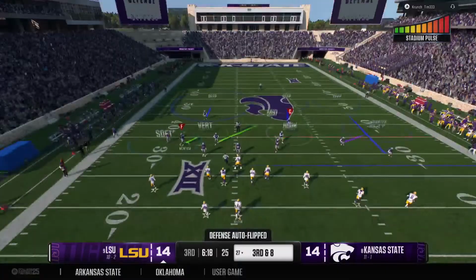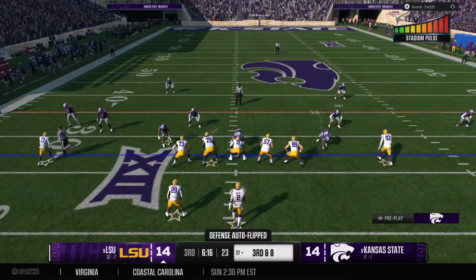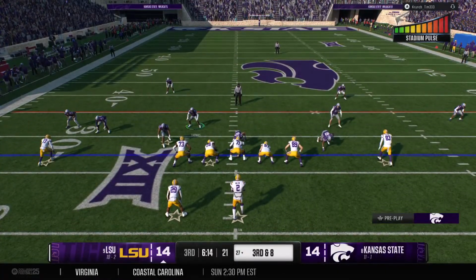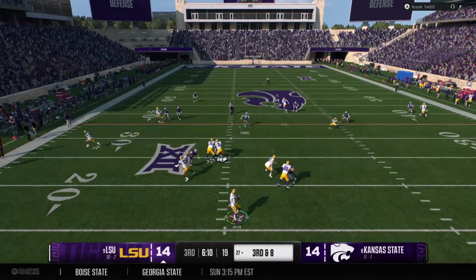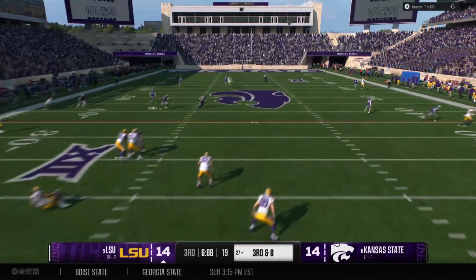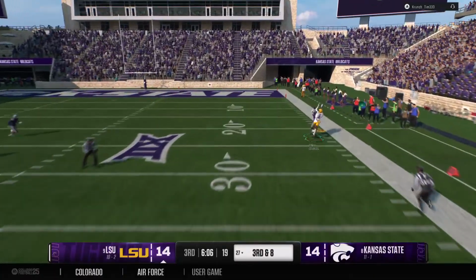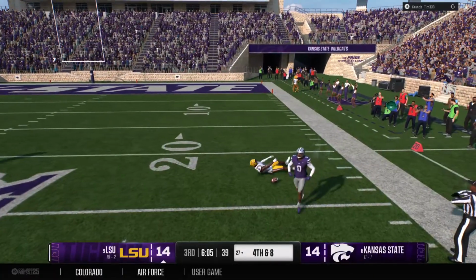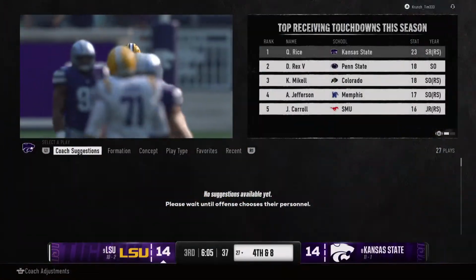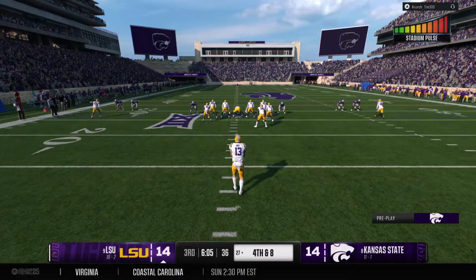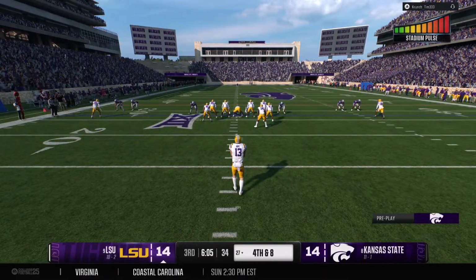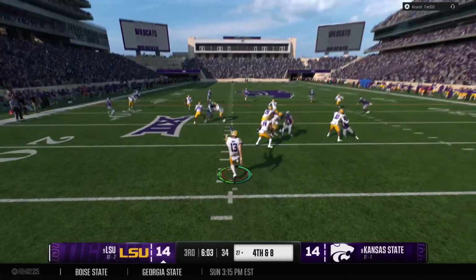Their first-level defenders hold their own at the point of attack, allowing the second and third-level players to roam free and make the tackle close to the line of scrimmage. Going for a big play downfield. And the pass is dropped incomplete. Would have had a huge gain. Took his eye off the ball. And the punt team makes its way onto the field. Number 13, on to kick it away.